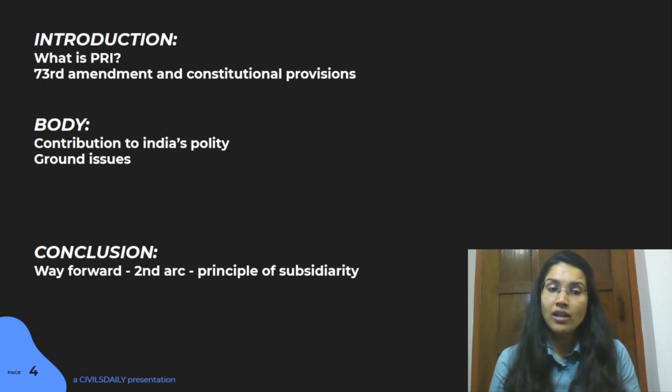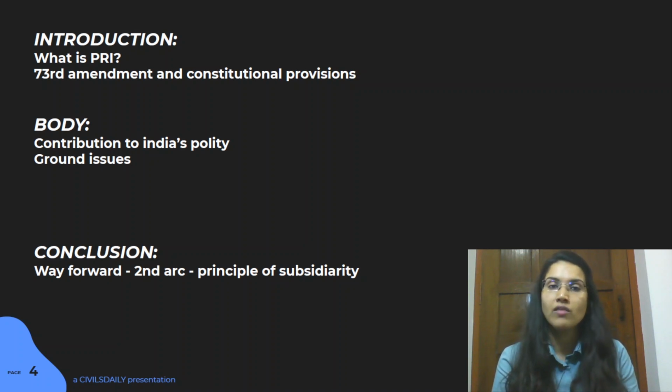And then obviously we're going to write our way forward in our conclusion, and our way forward is going to talk about some of the reforms that are required with respect to PRIs. So the best report to quote here is second ARC, because second ARC actually talks about, there's a dedicated report to local administration which talks about the principle of subsidiarity. So bring in that element. I think that will show some expert viewpoint on this topic.